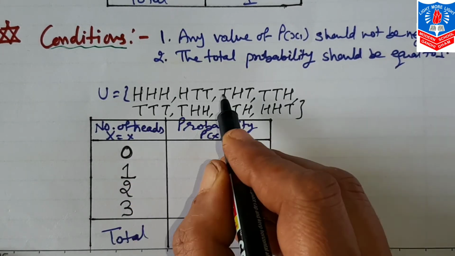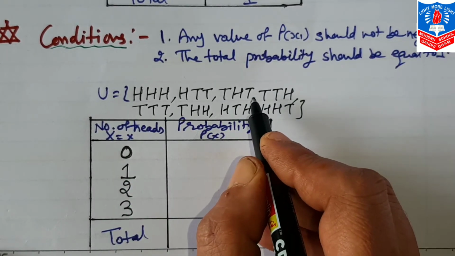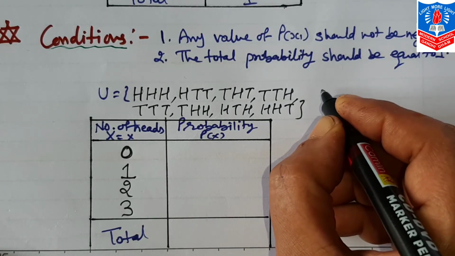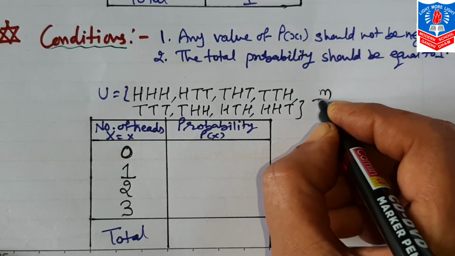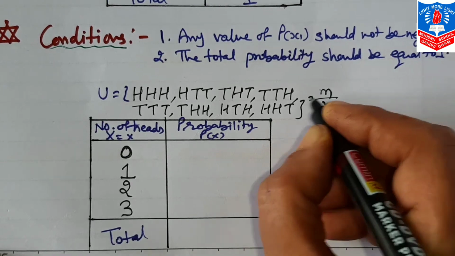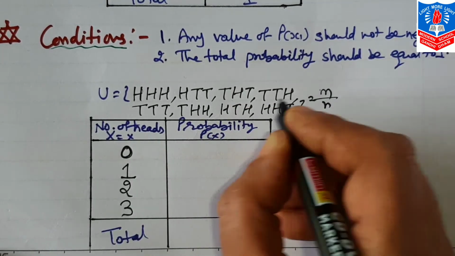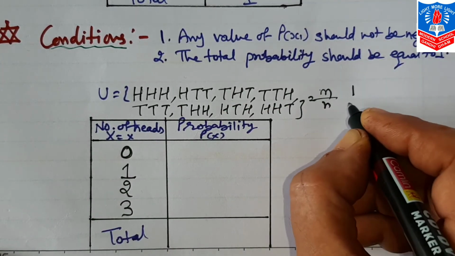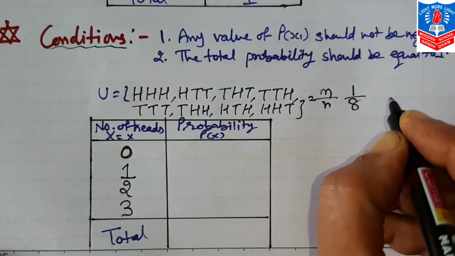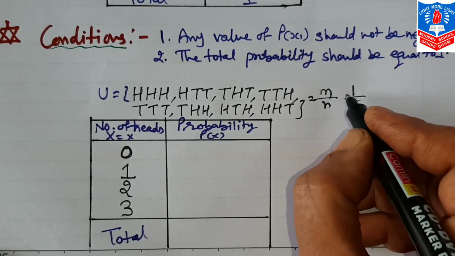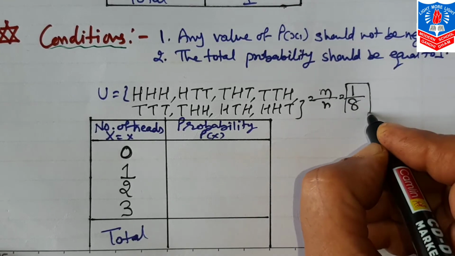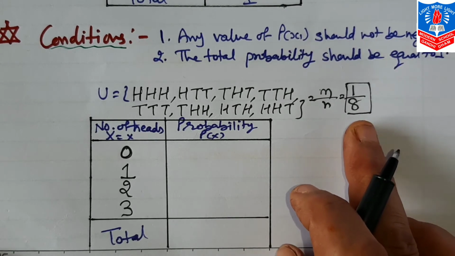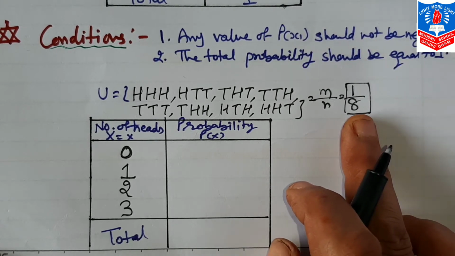Of each and every element, what will the probability be? We know very well how we find probability, m upon n. Now here each and every element is 1, and the total number of elements is 8. So 1 by 8 will be each element's probability.